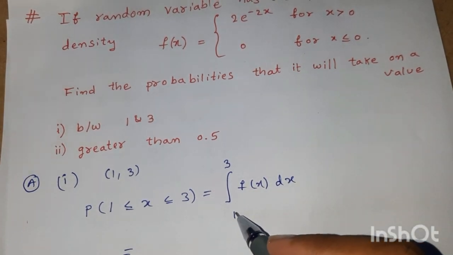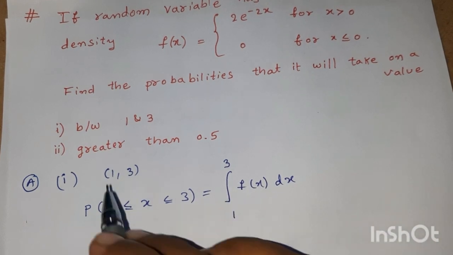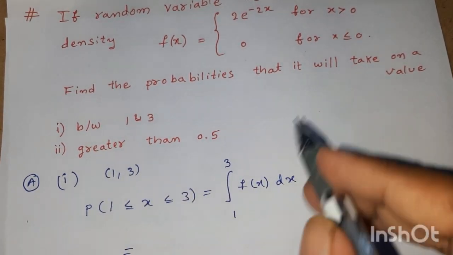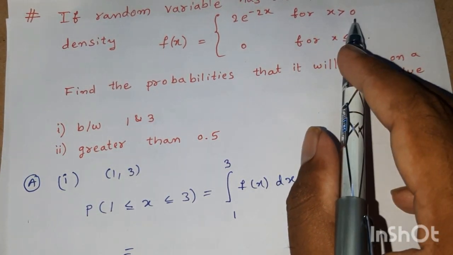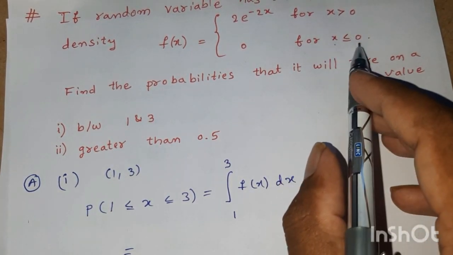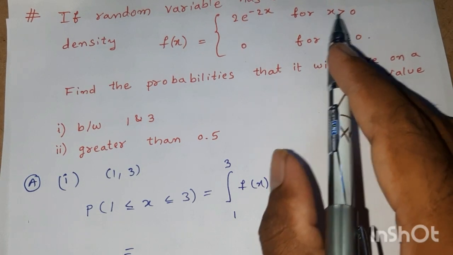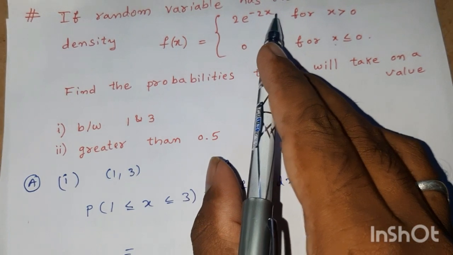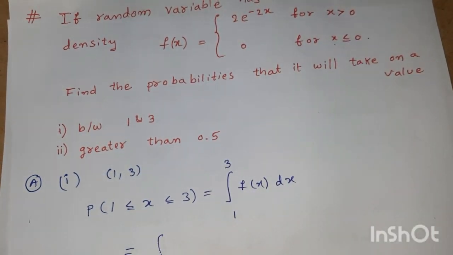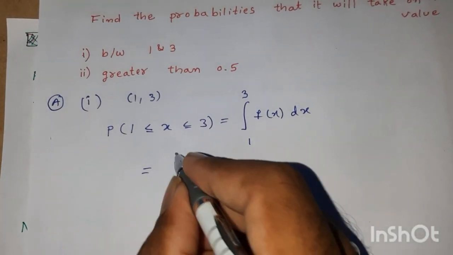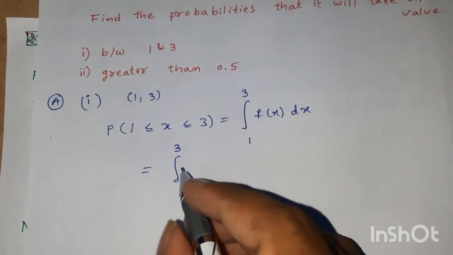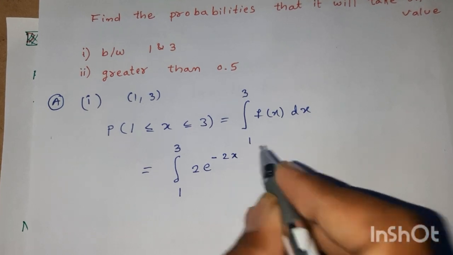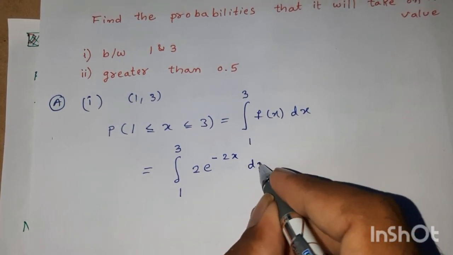Clearly x belongs to 1 to 3, therefore x must be greater than 0. Whenever x is greater than 0, f of x is defined as 2 into e power of minus 2x. Therefore the integral within limits 1 to 3 of 2 into e power of minus 2x dx.